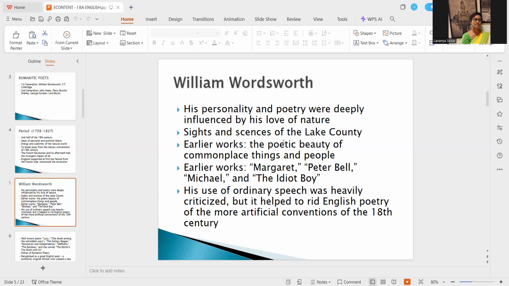So William Wordsworth was very much influenced by the sights and scenes of the village life, of the natural scenery that surrounded him, and it made him write pieces on nature, right? Some of his earlier works, as we have seen, are Margaret, Peter Bell, Michael, and The Idiot Boy. So, to put it simply, he's a lover of nature, and his love for nature was reflected in his writings.